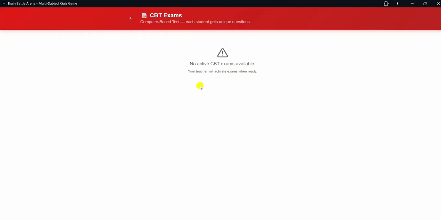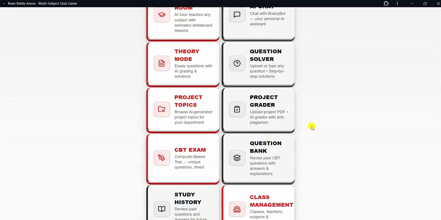The exam has been timed. So once you open it, you start answering from the time you opened it. If you open yours one hour after, you are still going to exhaust the whole time. And the question you're answering is different from what the other person is answering. Now there's no exam here because the teacher has not made this exam live. Now let's go back again.